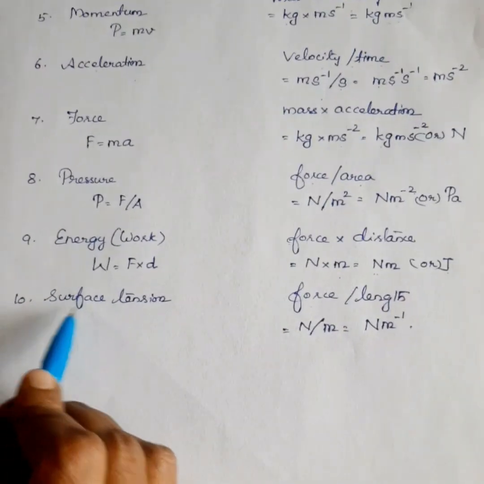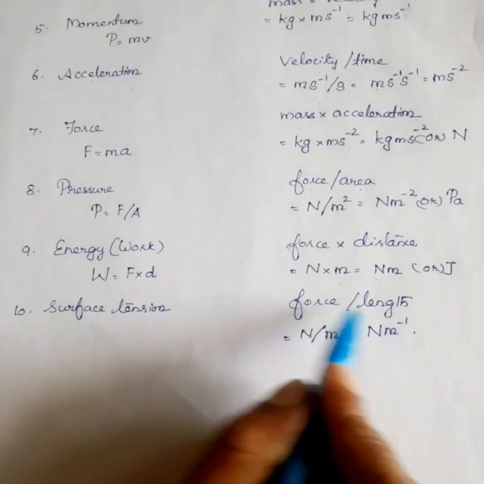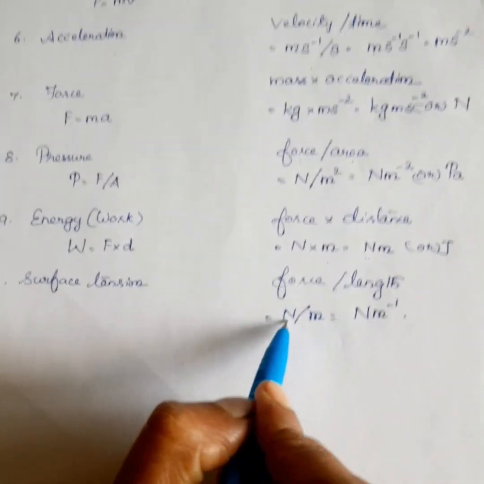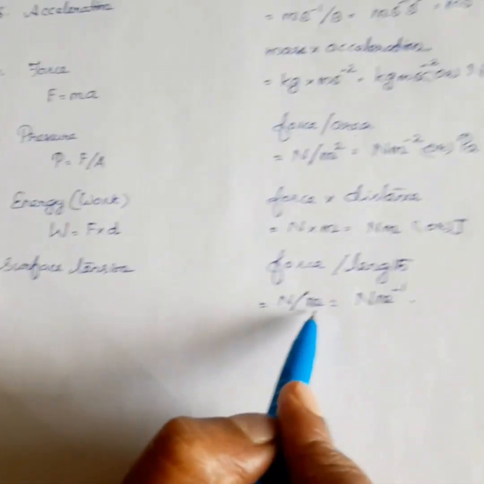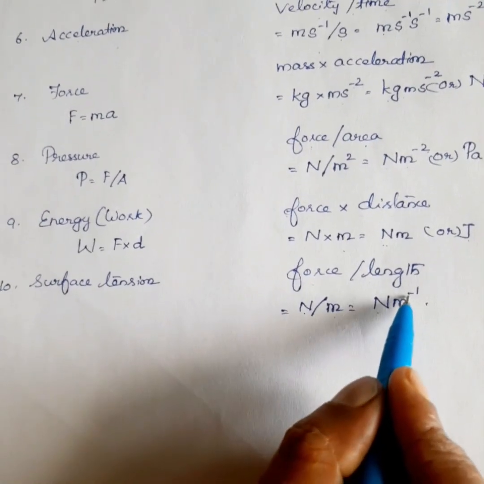Next one is surface tension. Surface tension is equal to force per length. The unit of force is Newton. The unit of length is meter. So, Newton meter power minus 1.